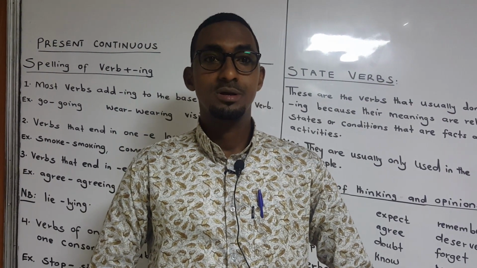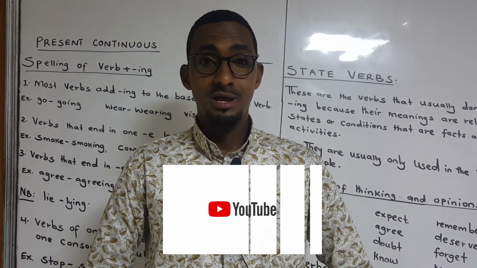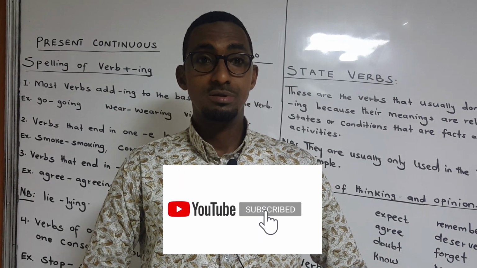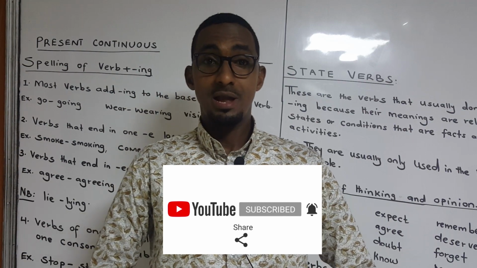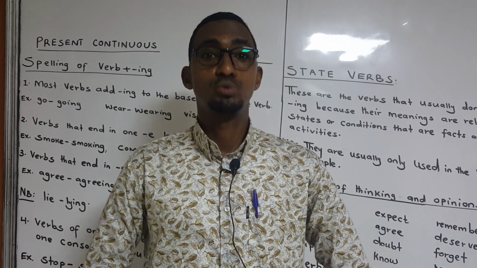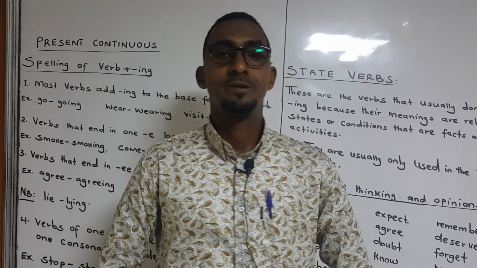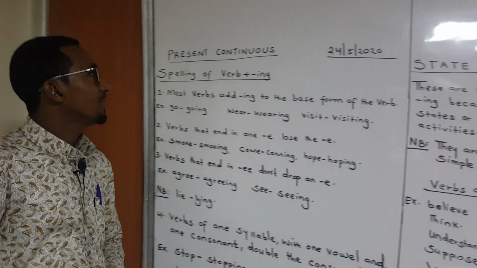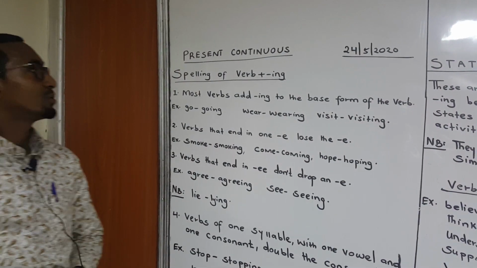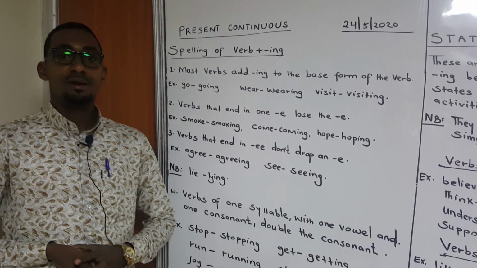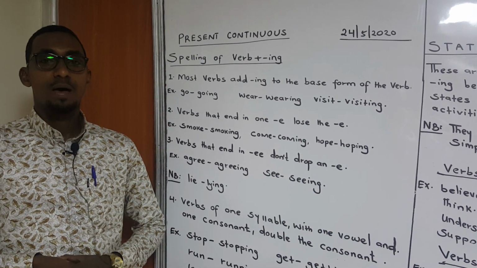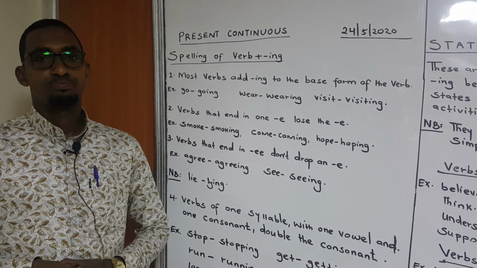Dear viewers, we are still learning our series of lessons on the tenses. Today, we are learning the present continuous part 2. So let's begin. The present continuous always describes an action that is happening right now.